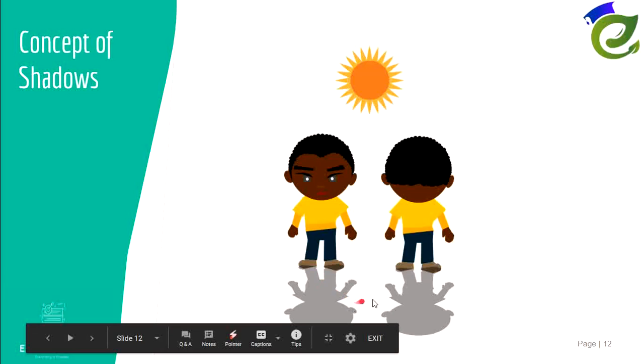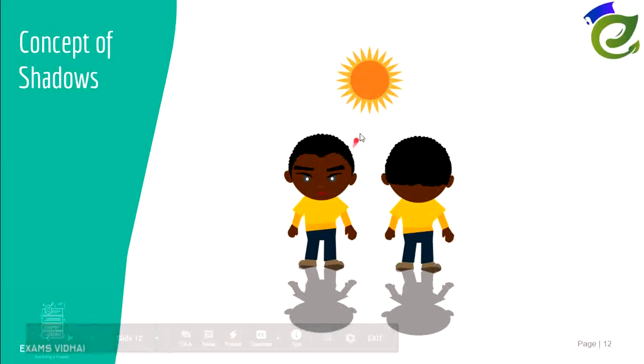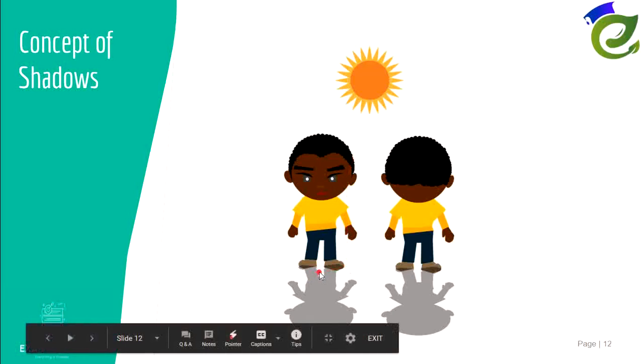The dark region is called a shadow. Now if you can see, this man is standing over here and the sun rays are falling on him. Exactly according to his shape, the sun rays do not fall in that particular region. So as a result, you get a dark region of that man's shape on the ground. This particular thing is called a shadow.